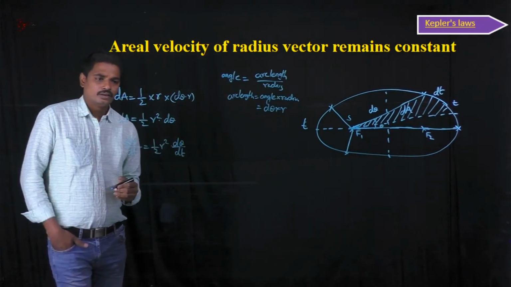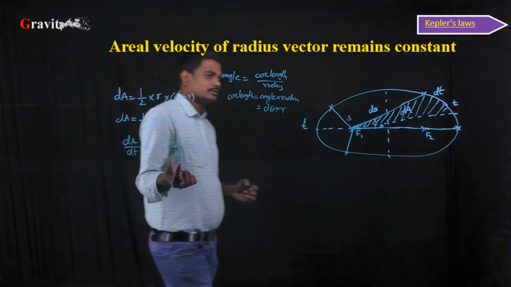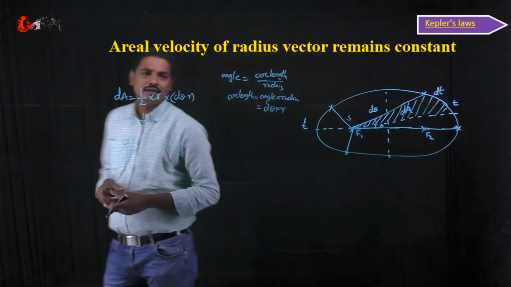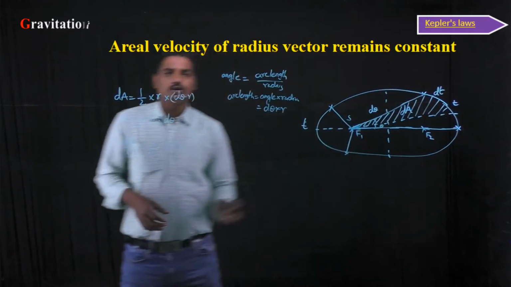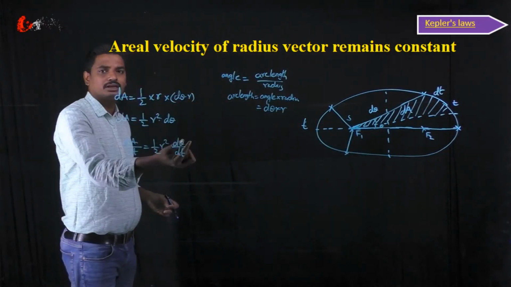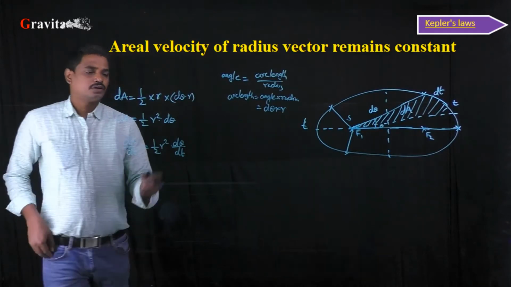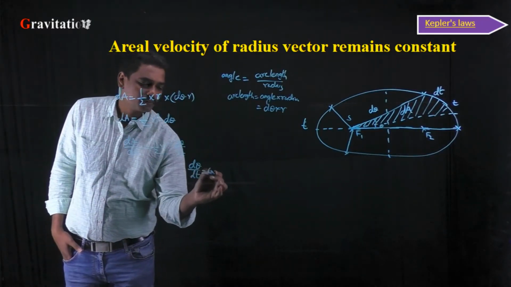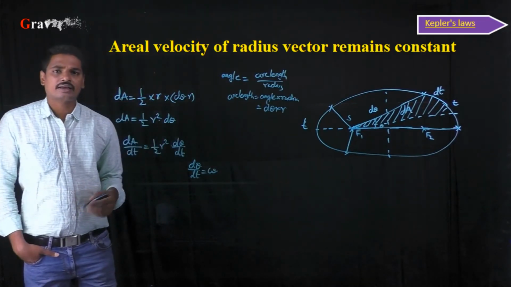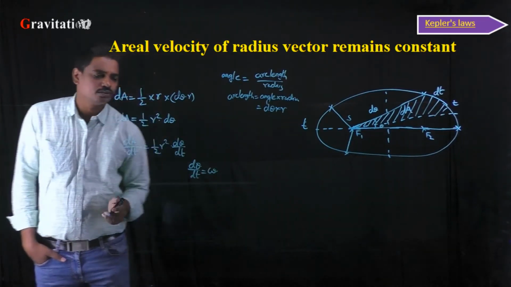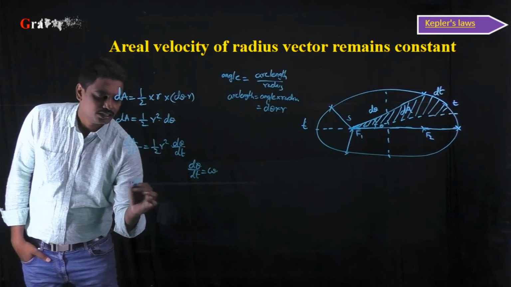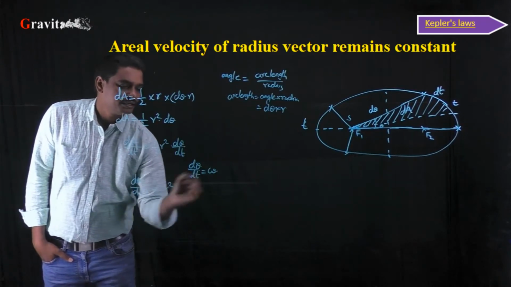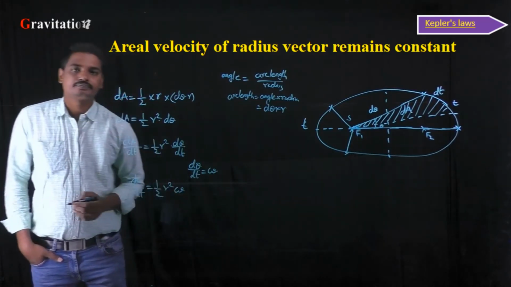Right? Here d theta by dt. Here theta is nothing but the angular displacement, as it is performing a rotational motion. So d theta by dt can be written as angular velocity. Rate of change of angular displacement is nothing but the angular velocity omega. So dA by dt is equal to half into r square into omega.